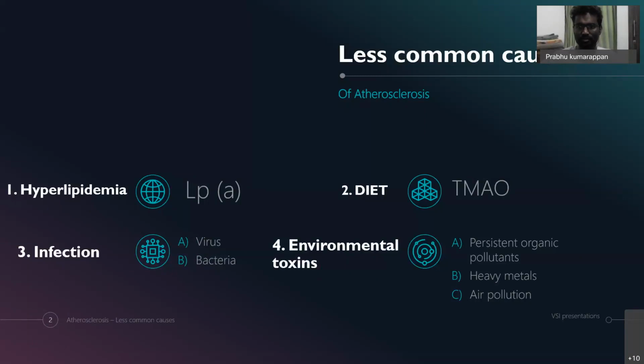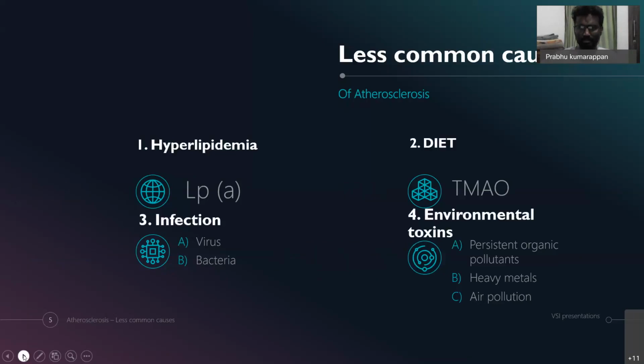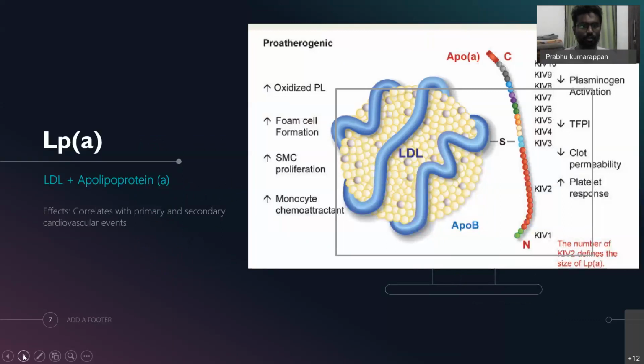In that, we are going to discuss trimethylamine N oxide, and third is infectious causes, including various viruses and bacteria, and last, environmental toxins, which includes persistent organic pollutants, heavy metals, and finally air pollution, which have all been attributed as causative factors for atherosclerosis. These are the four ways I'm going to discuss this topic.